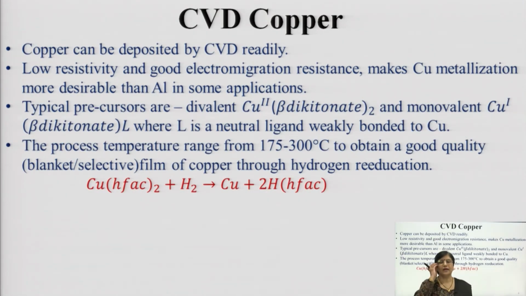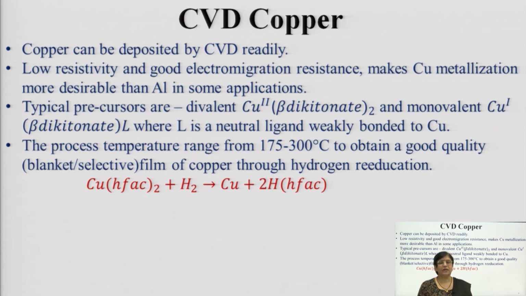Now, the last, the workhorse till the 70s, which is copper. Like, the 70s was aluminum basically, and now that is getting replaced with copper. Now, copper can be deposited directly using the CVD process. It has very low resistivity and good electromigration resistance, which makes copper metallization more desirable than aluminum in some applications.